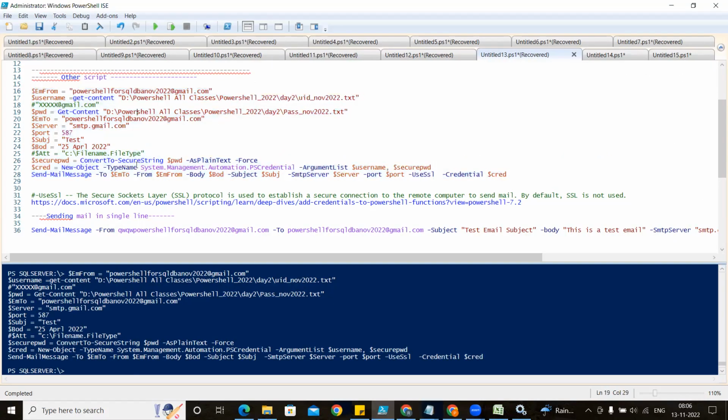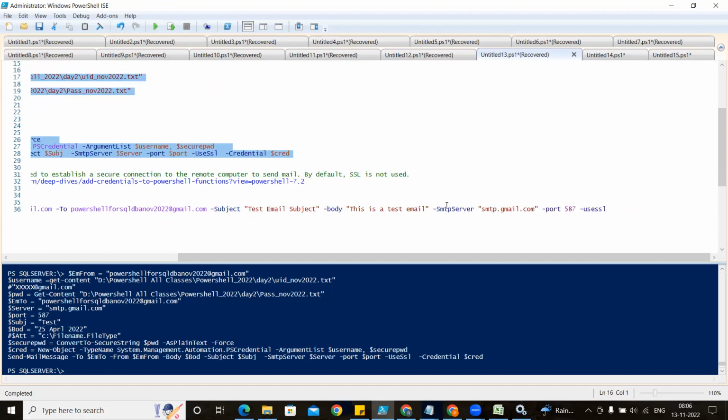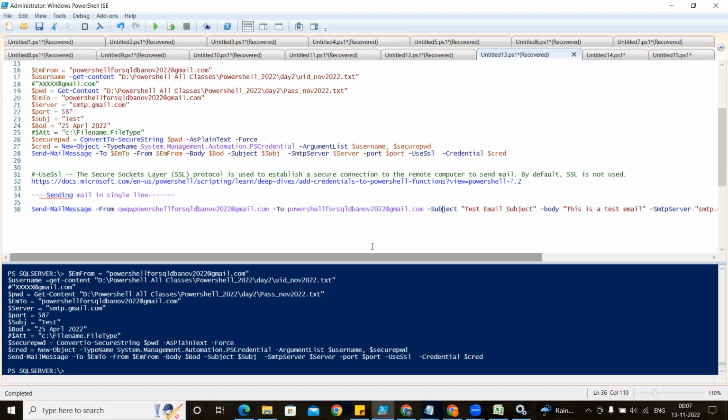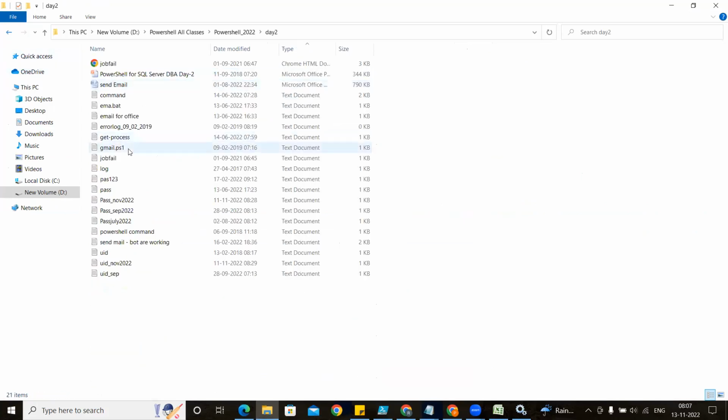Maybe sometimes the module is not loaded, or some problem will happen, because I'm doing a lot of removing the module, installing the module, importing the module. That's why a lot of issues are also coming in my system. Anyhow, now you have seen this script is working, and this time I don't have to give the password as I did in the last class. You will see here, whenever I was writing Get-Credential, it was asking for the credential information, and we were entering the credential.